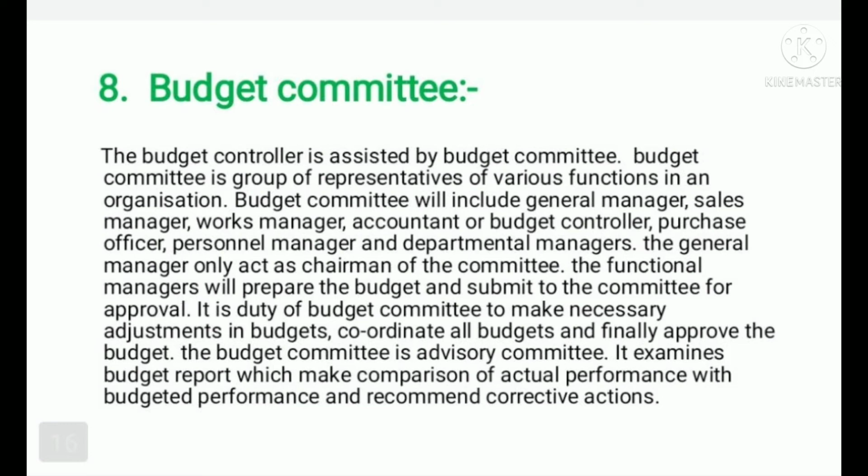Budget committee is a group of representatives of various functions in an organization. Budget committee will include general manager, sales manager, works manager, accountant or budget controller, purchase officer, personnel manager and departmental managers. The general manager only acts as chairman of the committee. The functional managers will prepare the budget and submit to the committee for approval. It is the duty of the budget committee to make necessary adjustments in budgets, coordinate all budgets and finally approve the budget. The budget committee is an advisory committee.